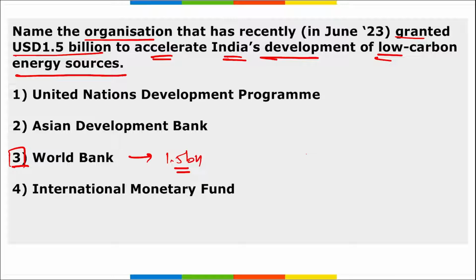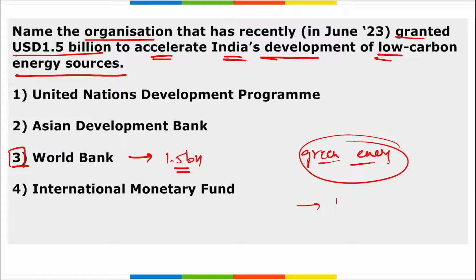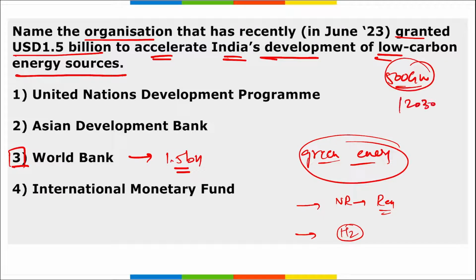This is basically for fostering green energy, for the development of green energy, and for shifting from non-renewable sources of energy to renewable sources of energy, and coming up with various sources of energy such as green hydrogen, your ethanol, right? And remember, this $1.5 billion grant by World Bank will help India in achieving its target of 500 gigawatt of renewable energy capacity by 2030, right?